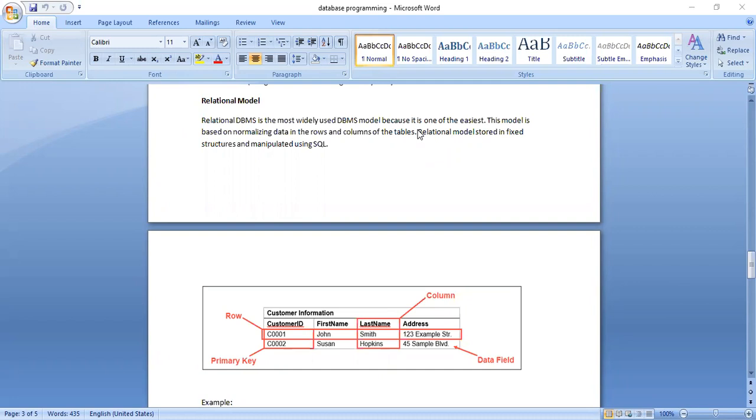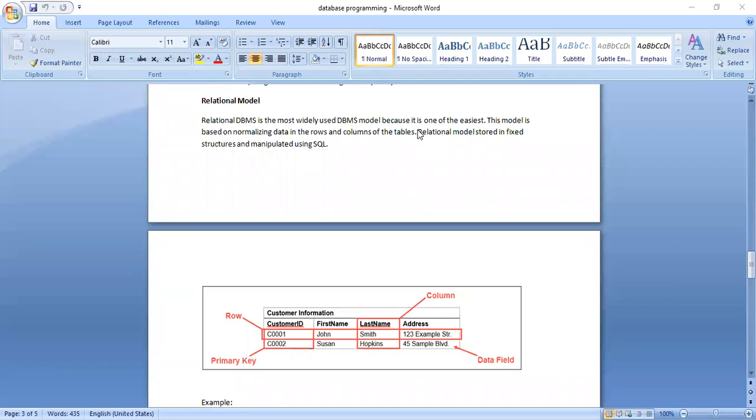See the first record, the first row, is the data about the customer John. The second one is the data about the customer Susan. Each row represents one record, which is the data about a particular customer.